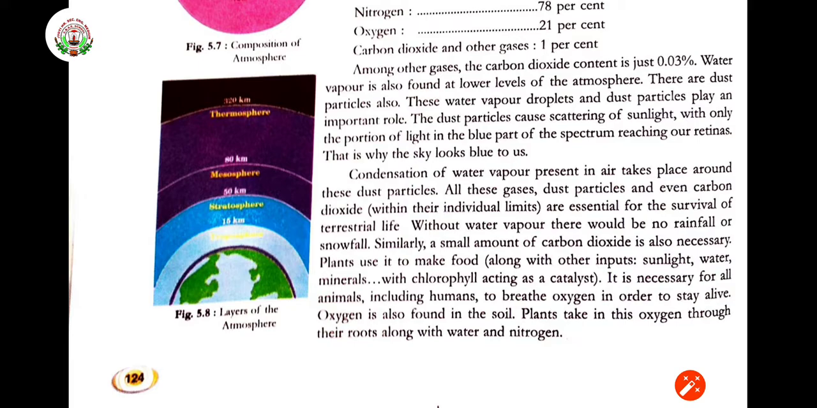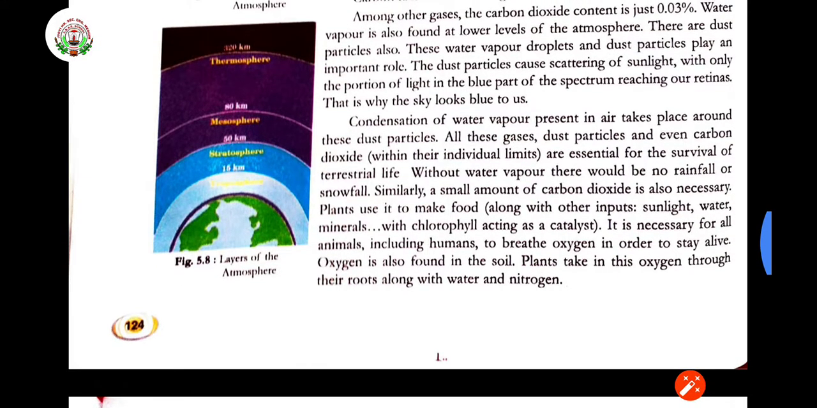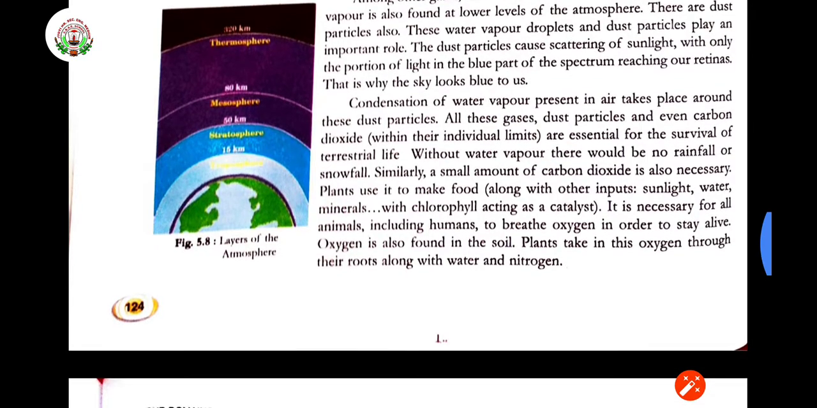Now, condensation of water vapor present in air takes place around these dust particles only. All these gases, dust particles and even carbon dioxide, within their individual limits, are essential for the survival of terrestrial life. Water vapor is very important; without it there would be no rainfall or snowfall. Similarly, if rainfall is not there, then we are not going to get fresh water.